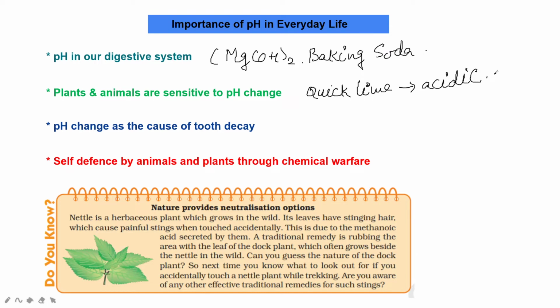If the soil is too alkaline, then its alkalinity can be reduced by using organic matter, manure or compost, which contains acidic nature. So it will neutralize its effect.